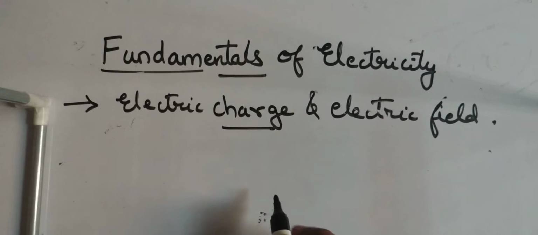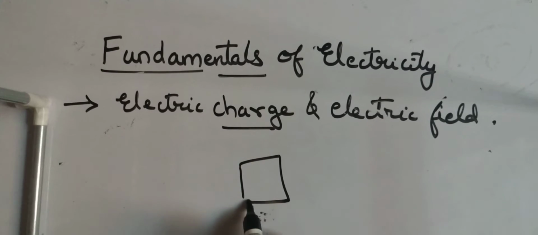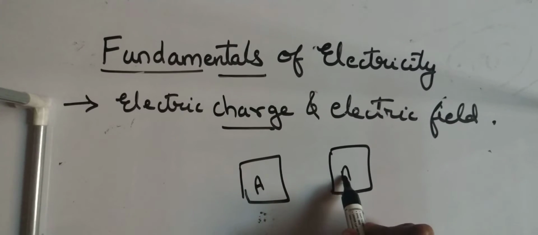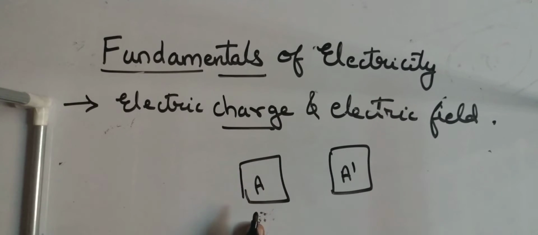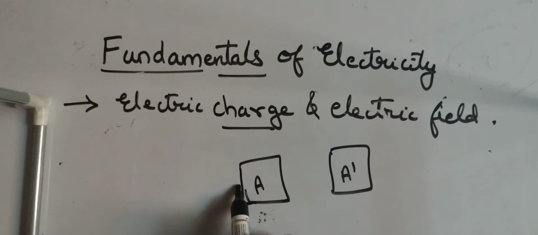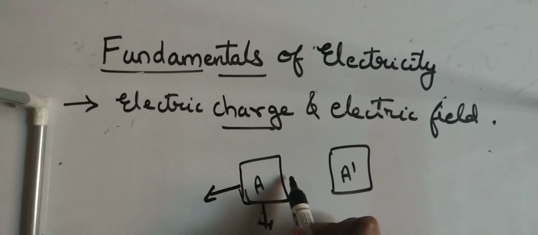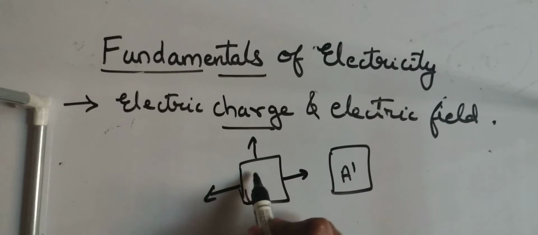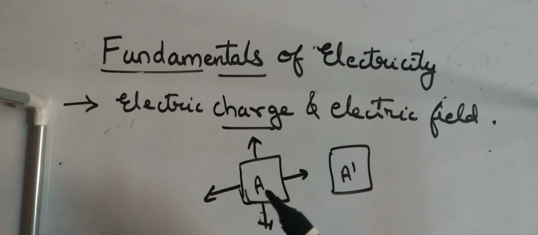We'll understand how the tag is given with an example. This is your friend, say A, and this is another friend, say A dash. A is a friend who is very generous and donates a lot of things. For example, he throws parties, he is very generous, he is very helpful. His nature is giving.